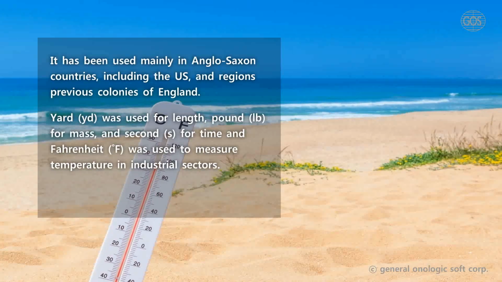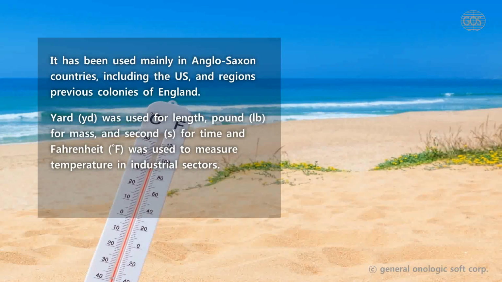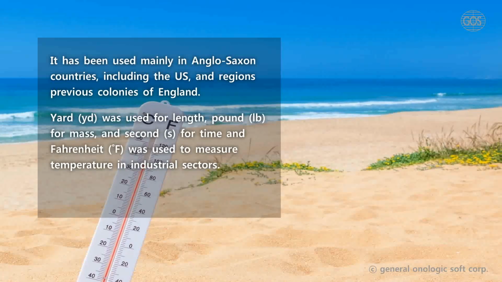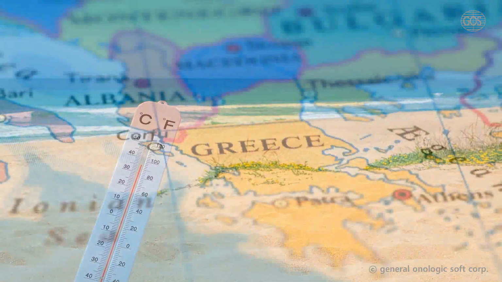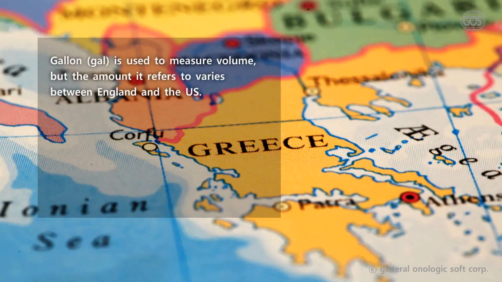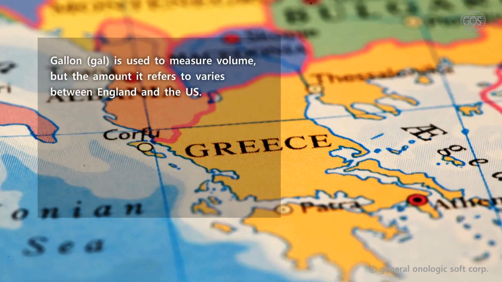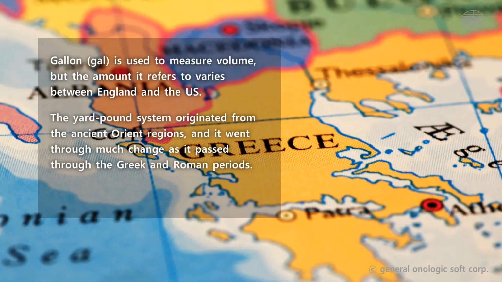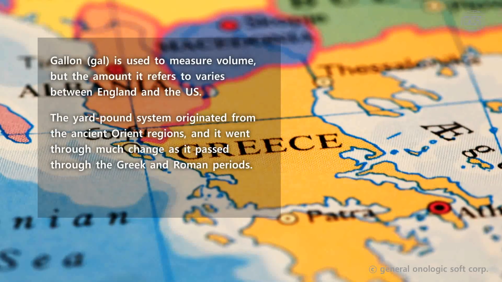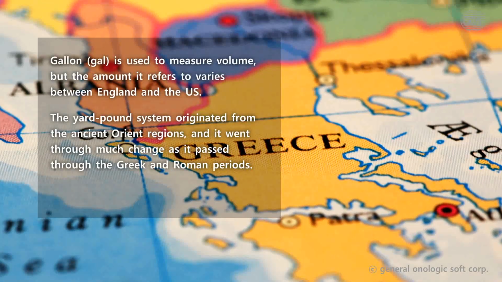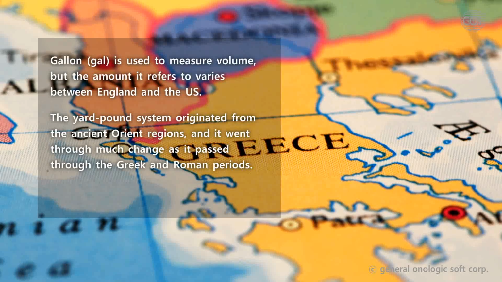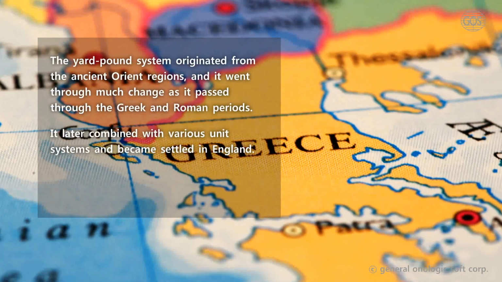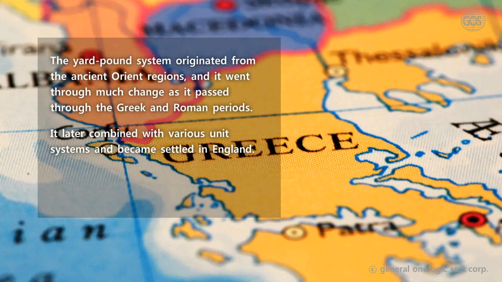Yard was used for length, pound for mass, and second for time, and Fahrenheit was used to measure temperature in industrial sectors. Gallon is used to measure volume, but the amount it refers to varies between England and the US. The yard-pound system originated from the ancient Orient regions, and it went through much change as it passed through the Greek and Roman periods. It later combined with various unit systems and became settled in England.